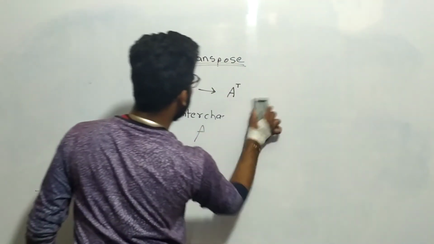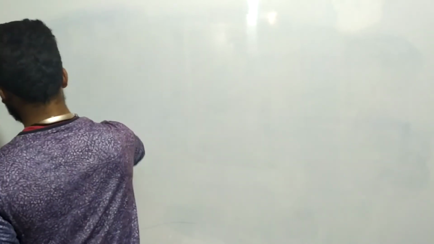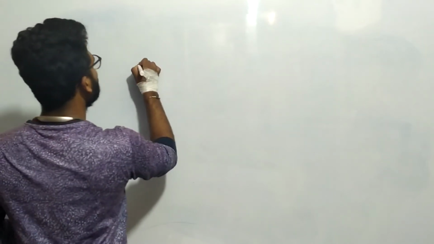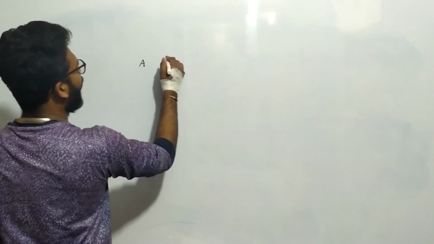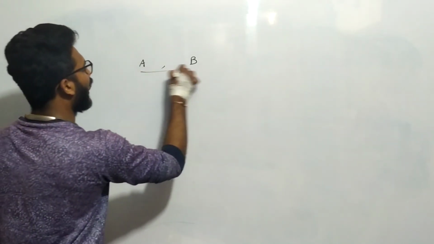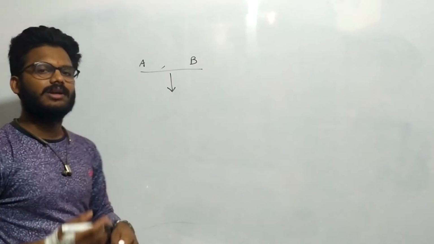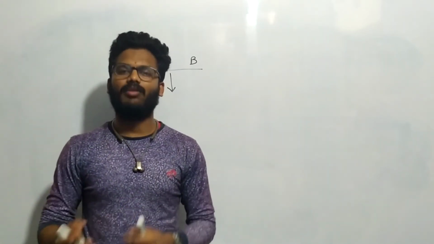Moving on to addition and subtraction of matrices. If A and B are two matrices, when can we add and when can we subtract two matrices? This is the same as equality of matrices.